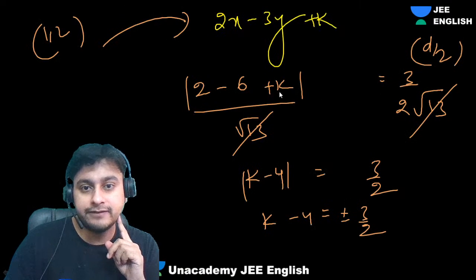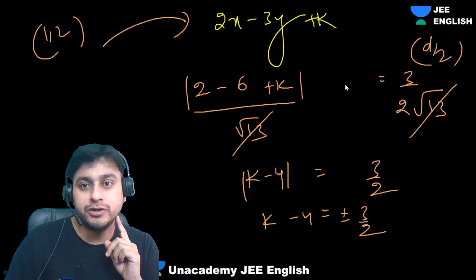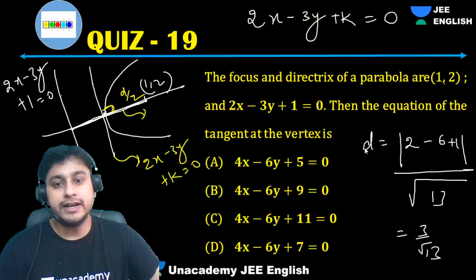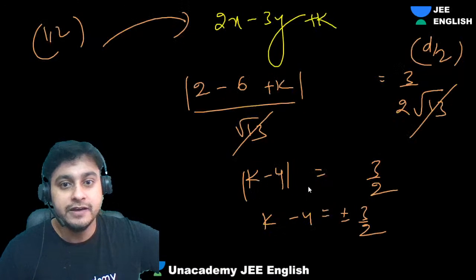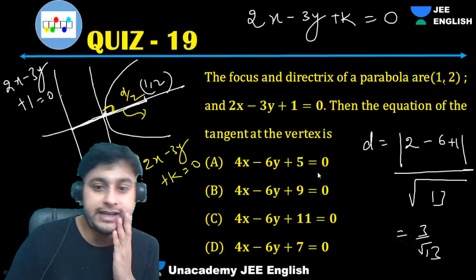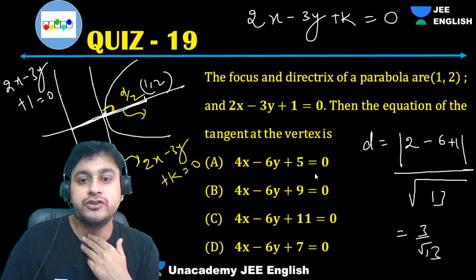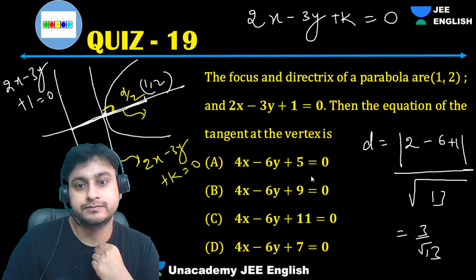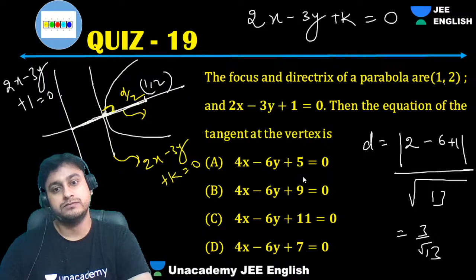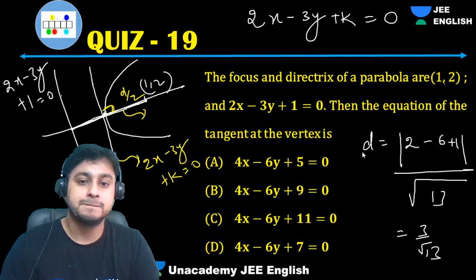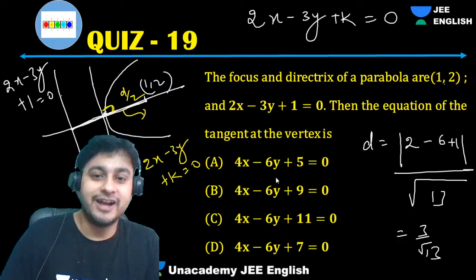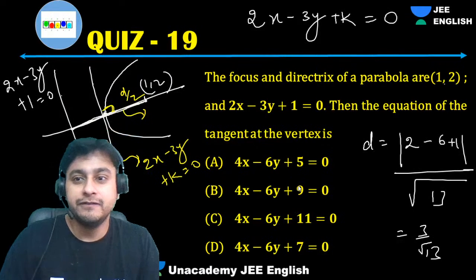If you put k as 11 by 2, you will get this option; if you put the other value, you will get option A. So A or C. Which one should we take? Tell me, guys. Very good question. Now see, guys, this is correct, this is correct. Which one should we take?